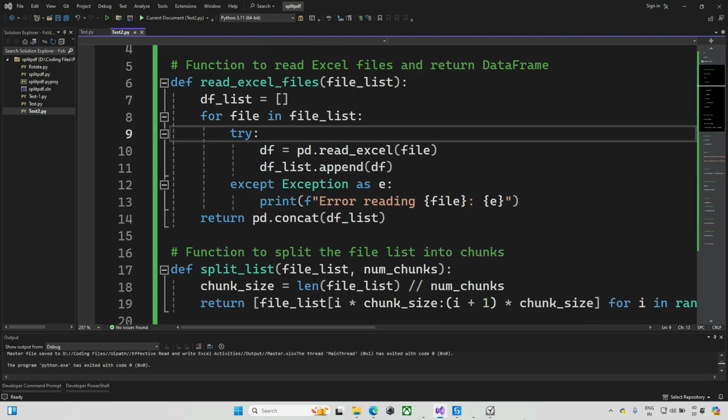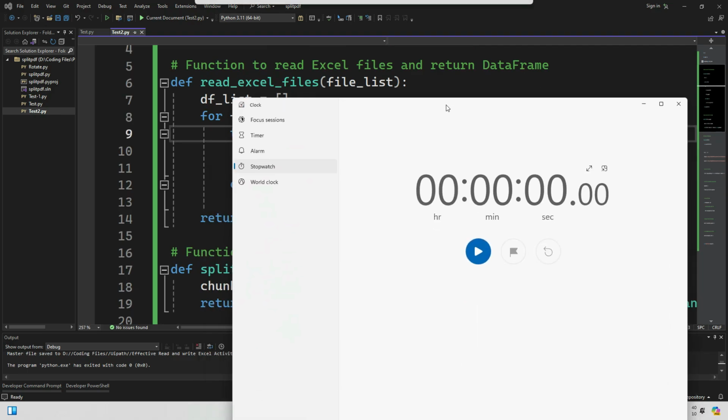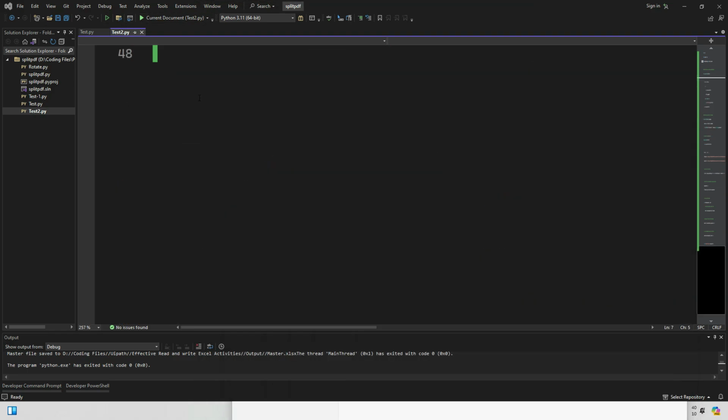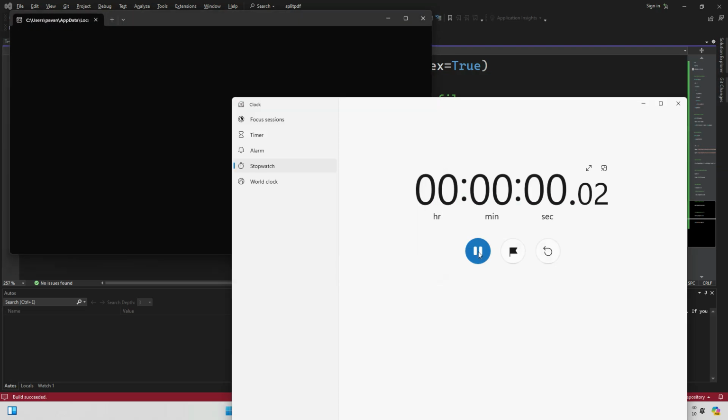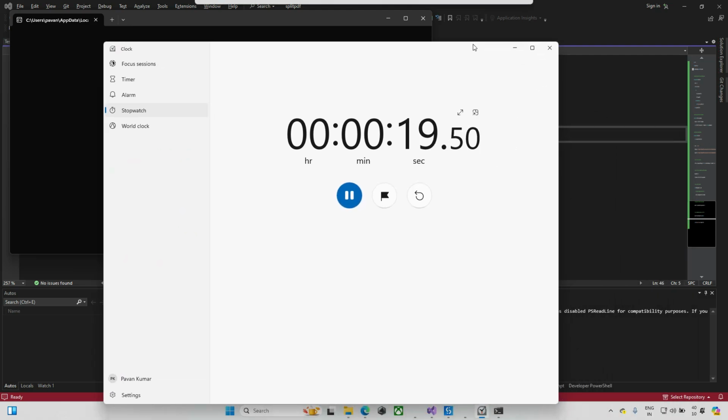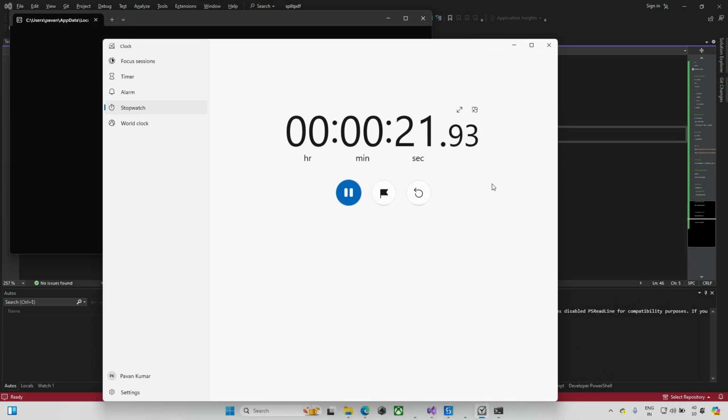Now I will go and bring this one, and I will put this timer as well. I'm just starting this one. Once this automation has been completed, outside we can see this master file saved, and it will give that file name. So I've just started, and I will start this timer as well. Just 1 or 2 seconds, it's fine, no issues. Now it will take around 2 minutes, or might be below 2 minutes. I'm expecting below 2 minutes, but right now my processor is occupied with many applications, that's why. We'll check how much time it will take.